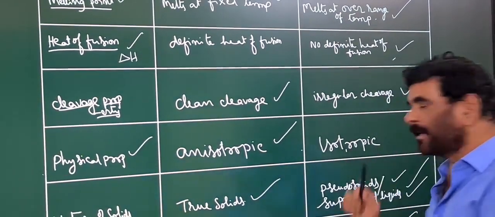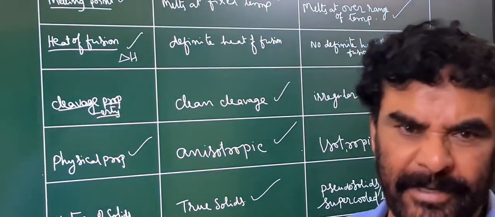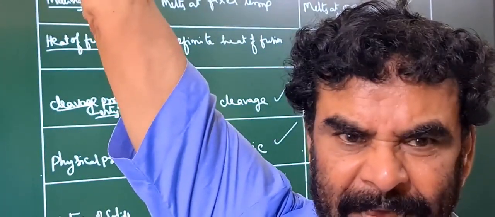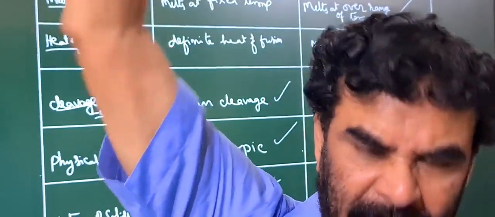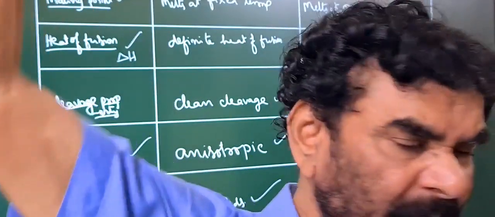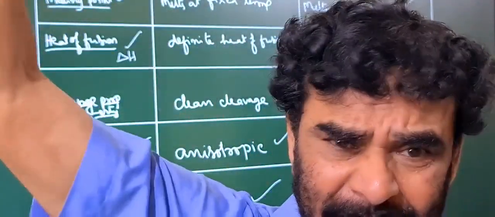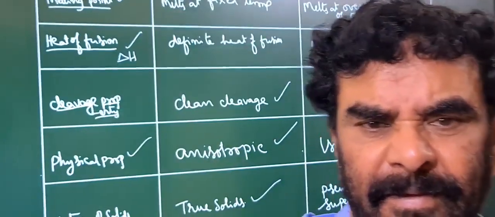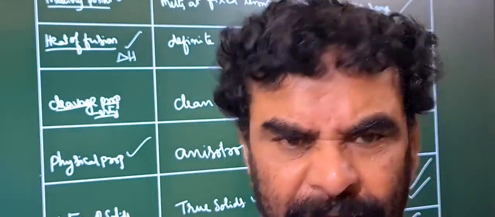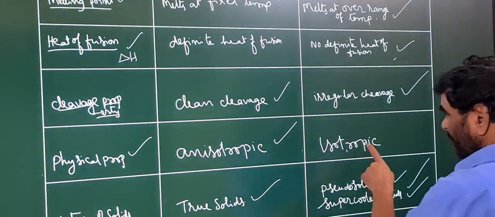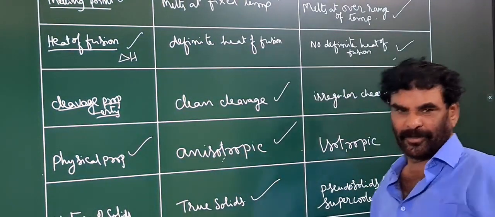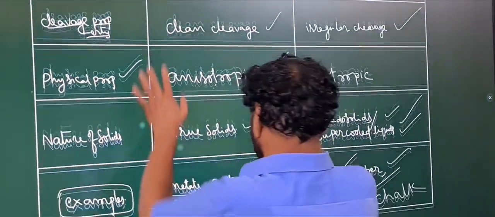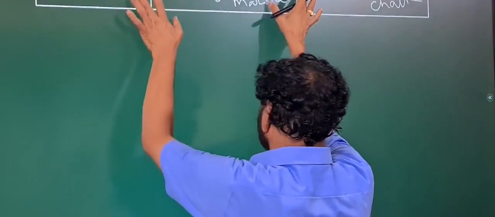Whereas in the case of amorphous solids, the physical properties are the same: refractive index, electrical property, specific resistance, and thermal expansion, thermal properties are the same in all directions. That will not depend on the direction for these materials. But actually we expect this to be the same in all directions because of the regular arrangement. Why?